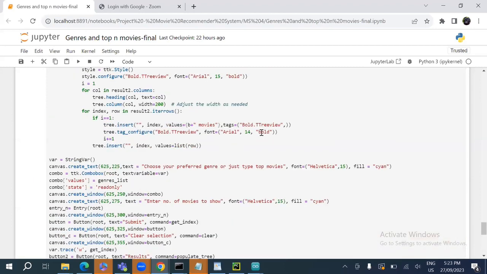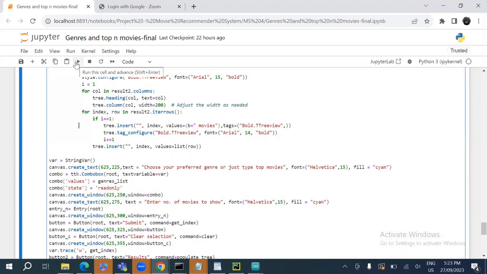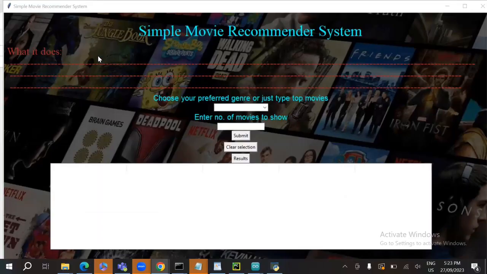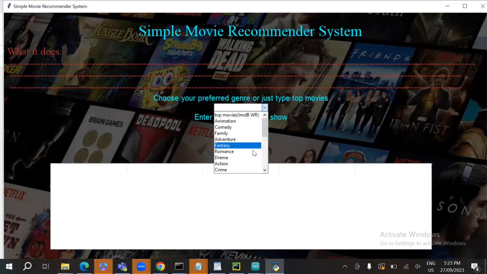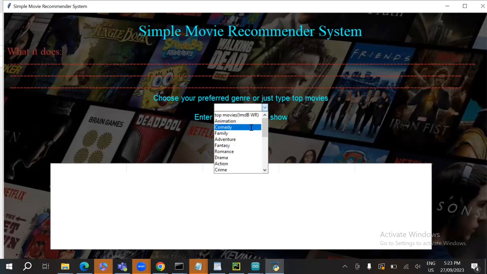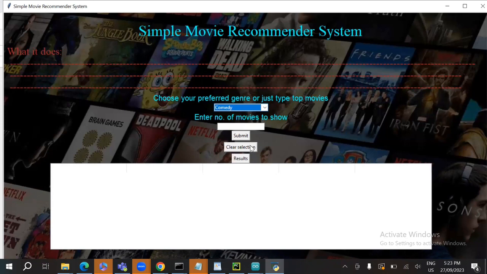Now I'll be running the simple movie recommender, that is the genres and top movies. Again, this shows a small brief about what the simple movie recommender does. Here, this is a combo box where the user can select the preferred genre, or just choose top movies. Here, this is a text box where the user must enter how many top movies they want to see, and they can submit this and then click results to see the output. Or if they want to change their option, they can click clear selection and select it again.